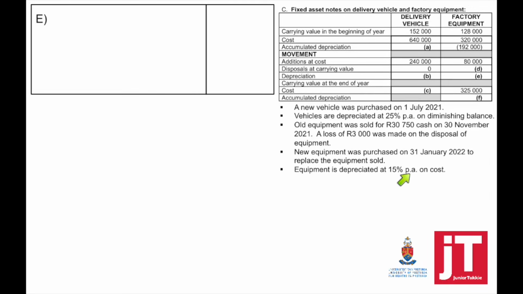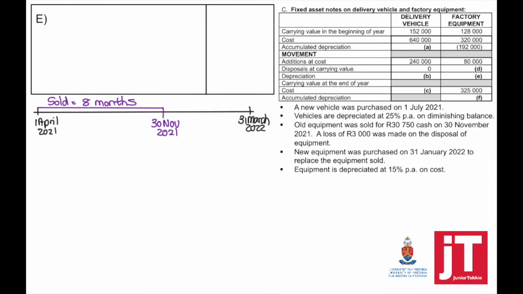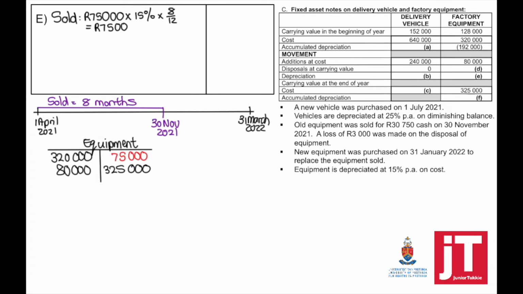Equipment is depreciated at 15% per annum on cost. So to find out the depreciation on that which we've sold, it's always calculated from the beginning of the accounting period until the day that we have sold it. This means we need to calculate it for 8 months. Take the cost, which is 75,000, times 15% times 8 divided by 12.